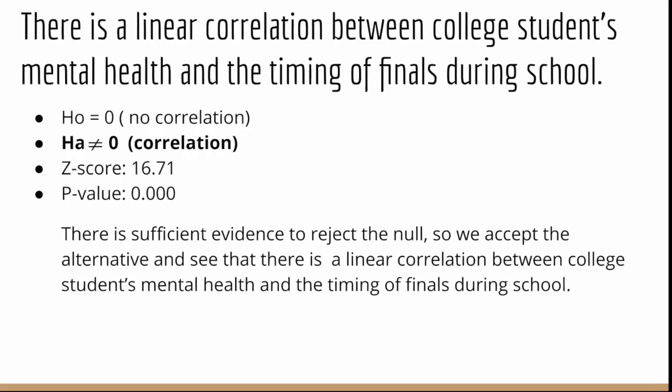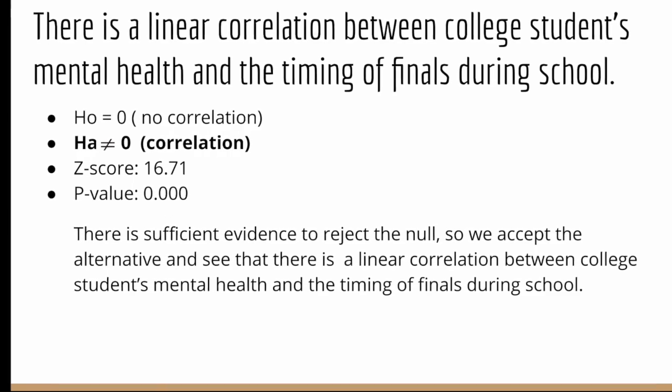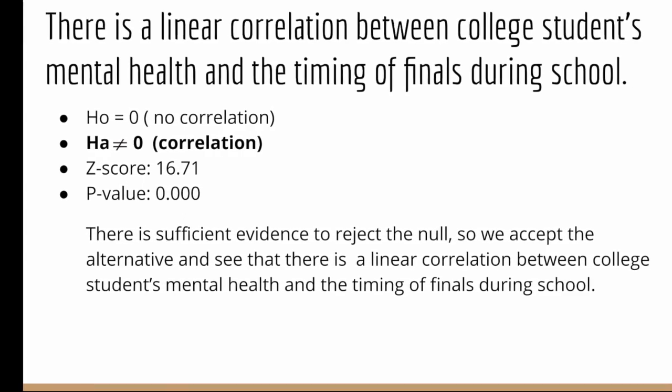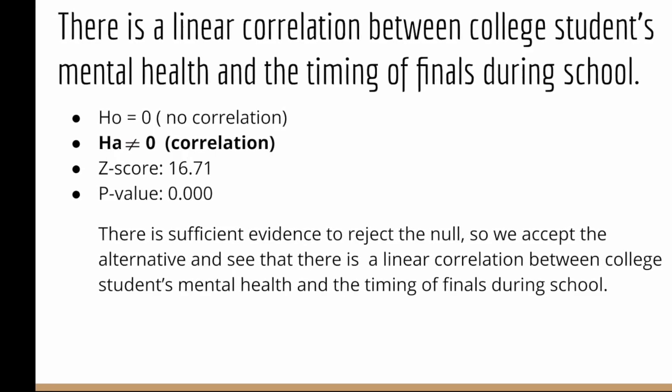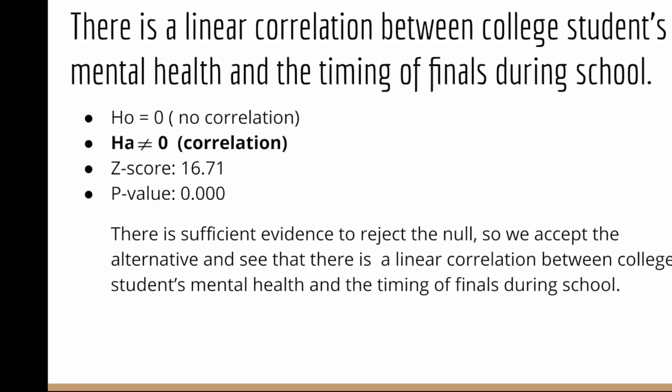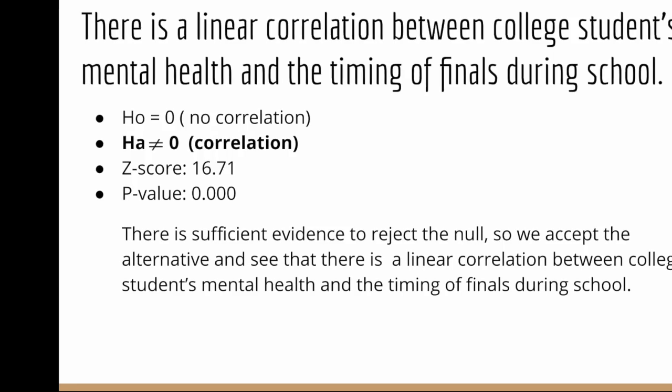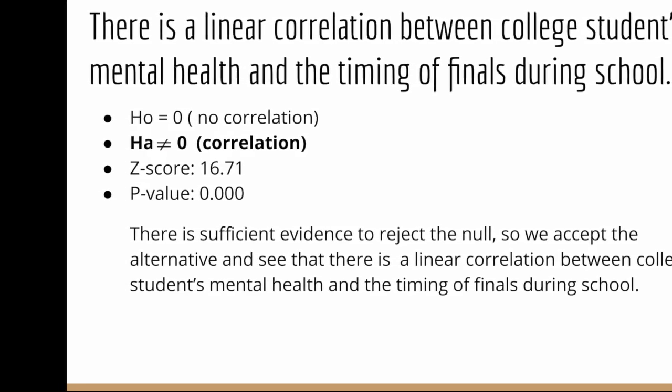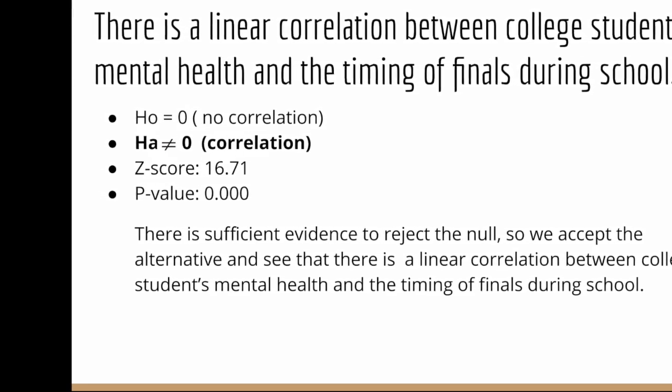From this test, I found that my z-score was 16.71 and my p-value was 0. From this, I could find that there is sufficient evidence to reject the null, so we can accept the alternative hypothesis, which is what we are rooting for. And this means that there is a linear correlation between college students' mental health and the timing of finals during school.